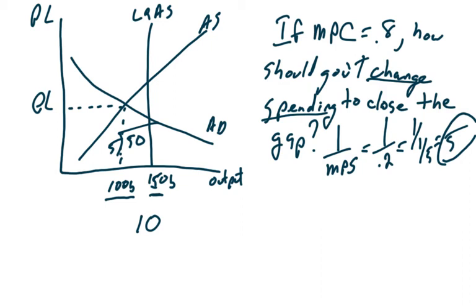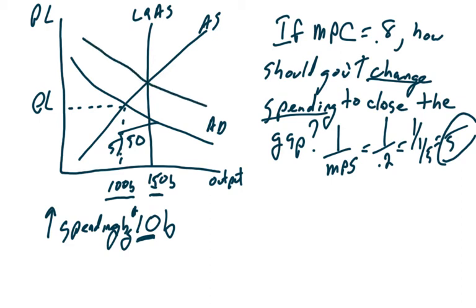The answer here is the government should increase spending by $10 billion in order to close the gap. So if the government spends this $10 billion, we will create enough economic activity to account for an additional $40 billion being circulated in our economy, and that will then bring us to equilibrium where we want to be.